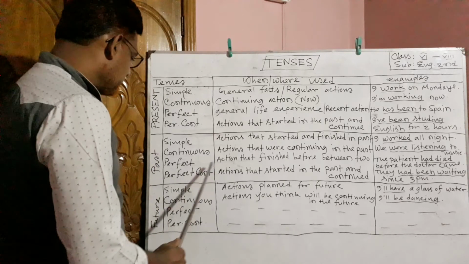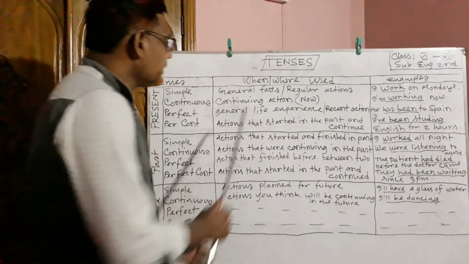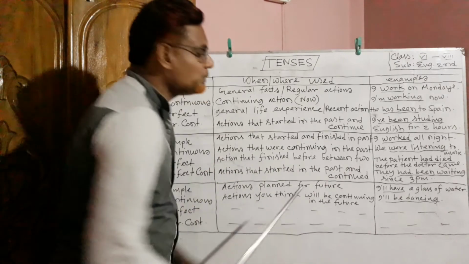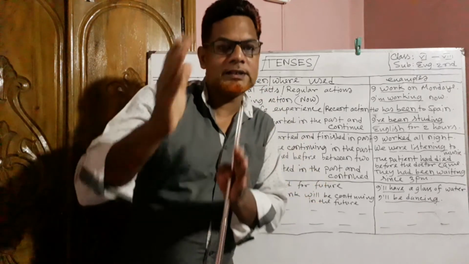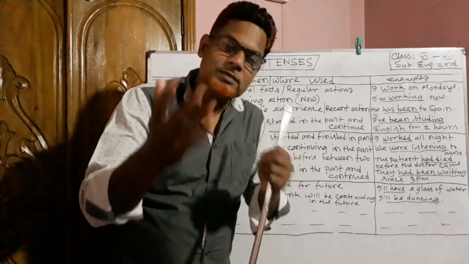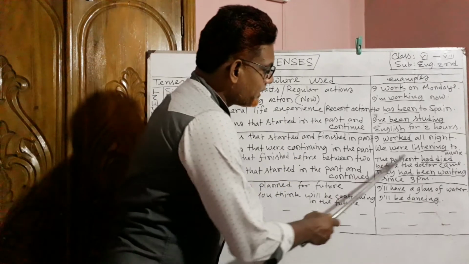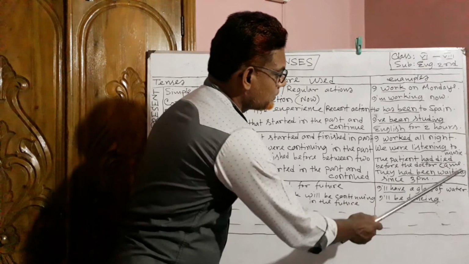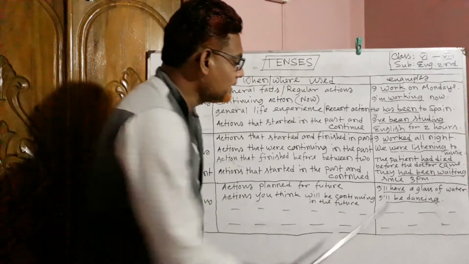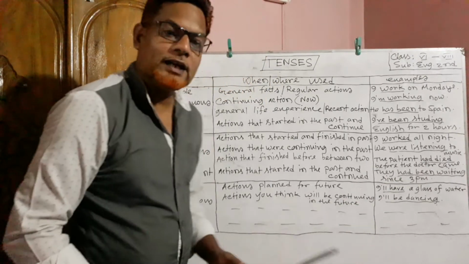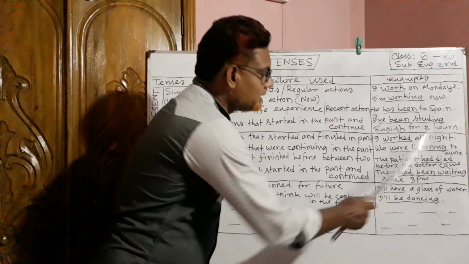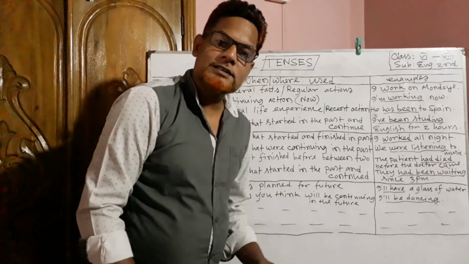Then look at the next tense, past perfect tense. When or where can we use past perfect tense? For an action that finished before another. Suppose two actions started in the past and the one which finished first is called past perfect tense. Look at the example, "The patient had died before the doctor came." You can see there are two actions. The patient had died is an action and the doctor came is another action. But between these two actions, which one happened first? The patient had died. So this one is the past perfect tense.